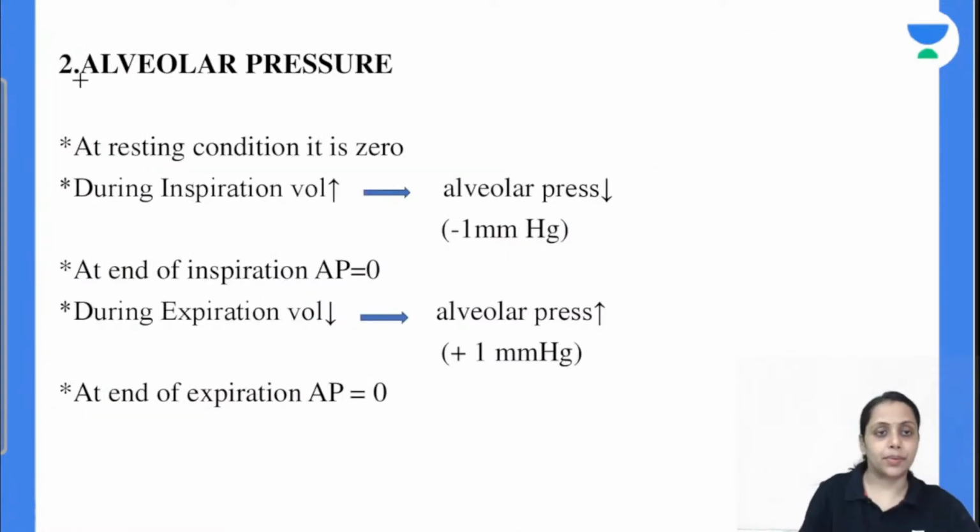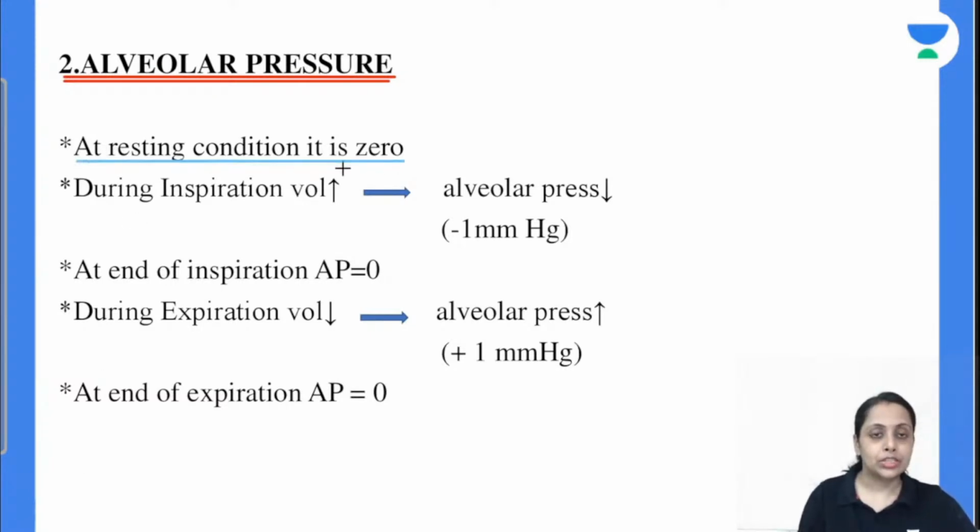to the alveolar pressure. Second pressure is alveolar pressure. At resting condition, this alveolar pressure is 0. During inspiration क्या होगा? During inspiration, volume of lung is going to increase, so the alveolar pressure is going to decrease. So from 0 it decreases to -1 mm of Hg. So at the end of inspiration क्या हो जाएगा?